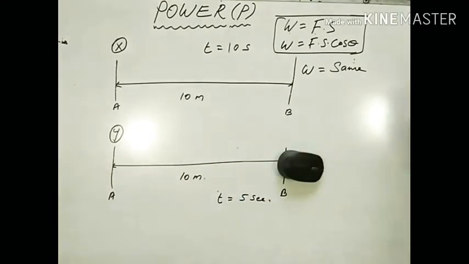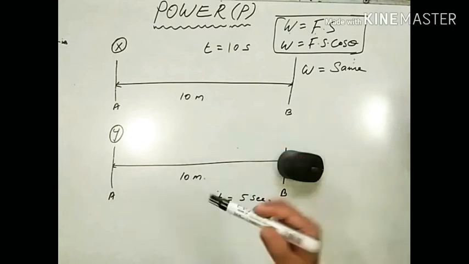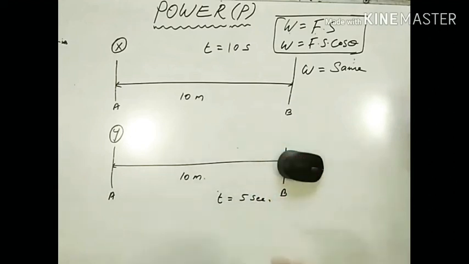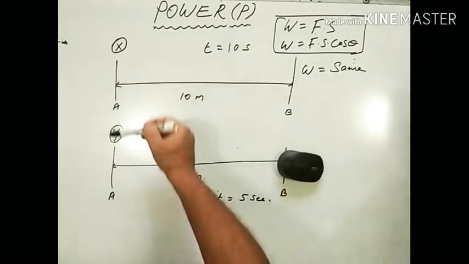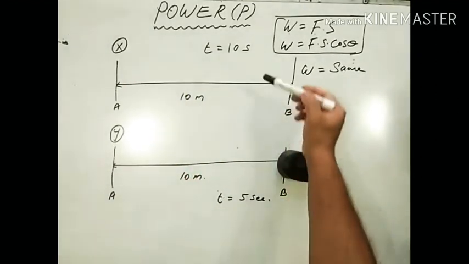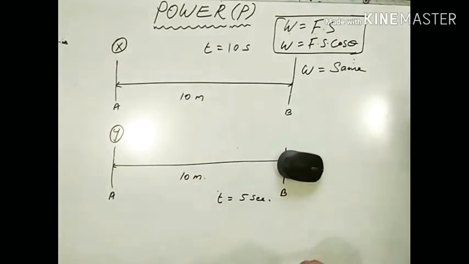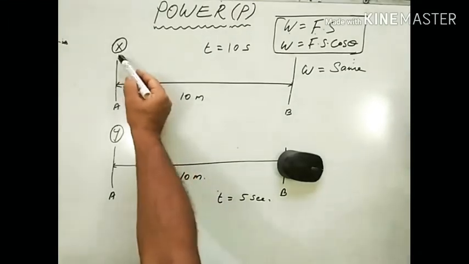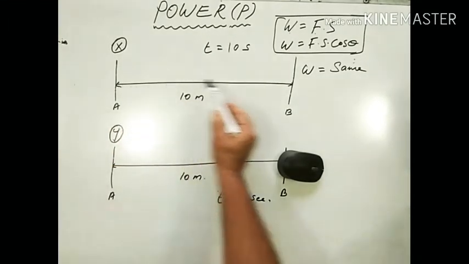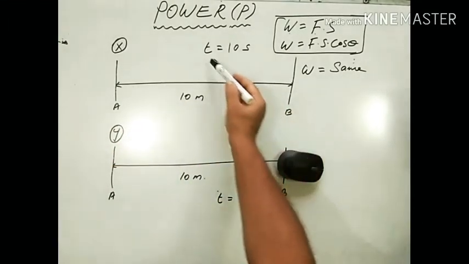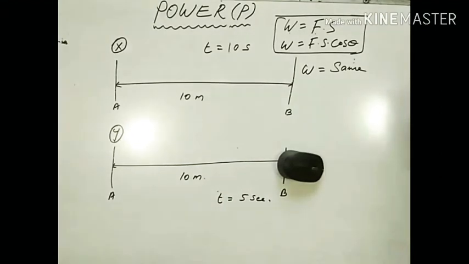He has done the same amount of work, say in T is equal to 5 seconds. So person Y has performed the same piece of work at a faster rate, taking time T is equal to 5 seconds, and person X has performed the same amount of work taking time T is equal to 10 seconds.